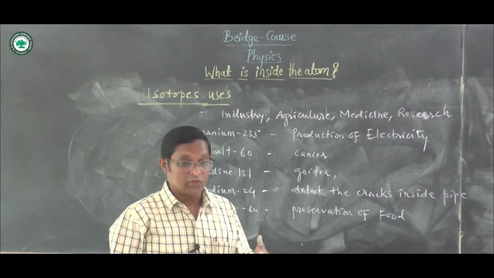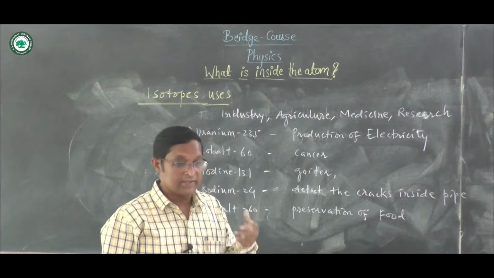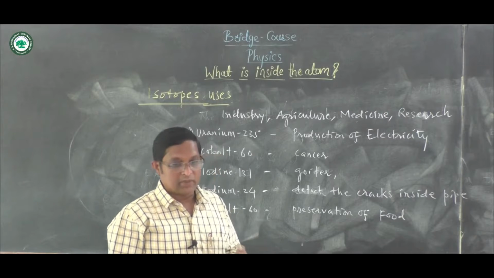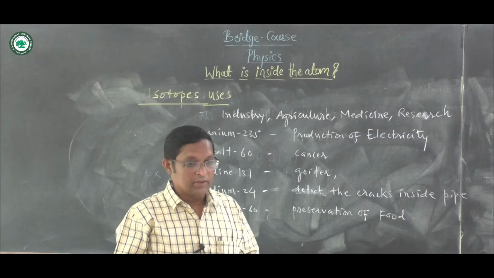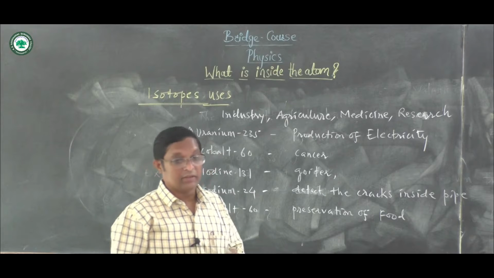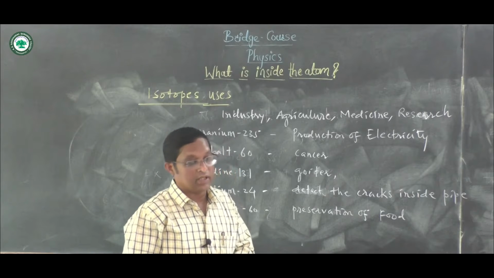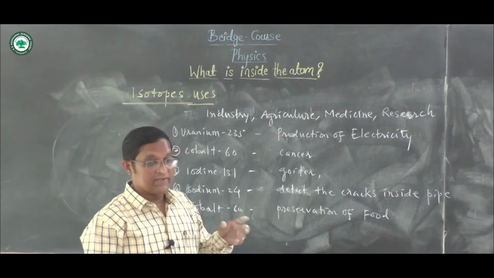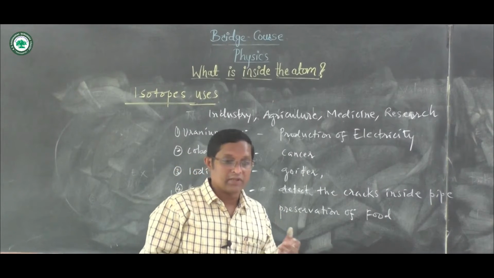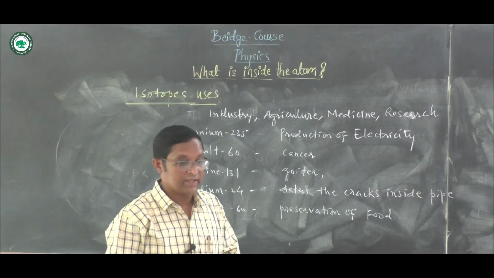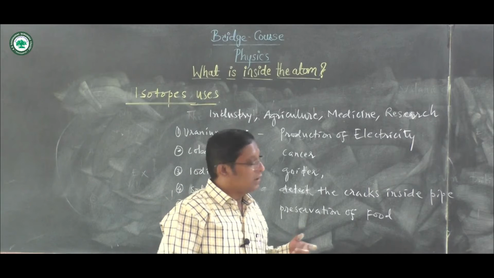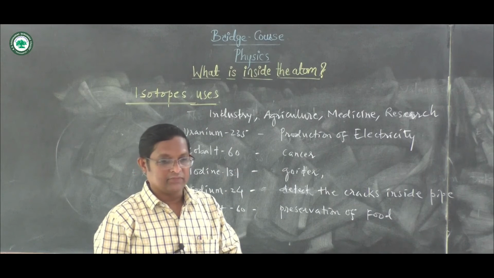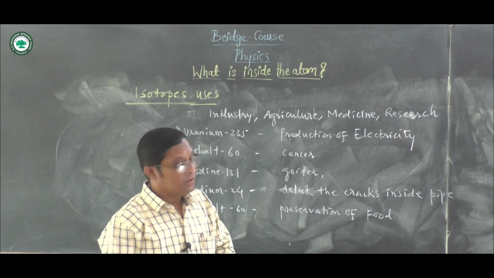The model suggested by Rutherford by his scattering experiment, and again the widely accepted model of the atom, Niels Bohr's, the subatomic particles, then their distribution inside the atom, electronic configuration, valency, what is the valency, how the valency of the atom is decided, then the isotopes and the uses of isotopes. That's it for today's lecture. Thank you.